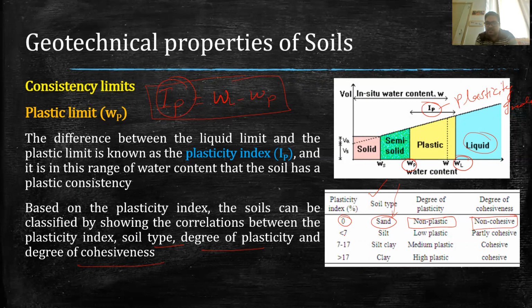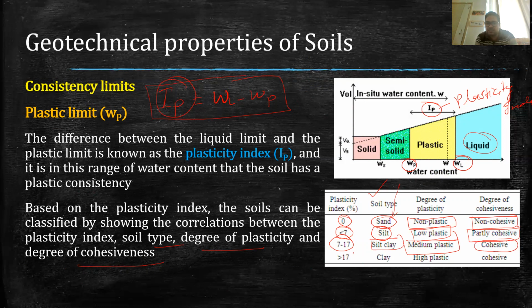Similarly, if the plasticity index is less than 7%, it means there can be a sandy soil with a mix of silt. So when the silt is mixed with the soil, silt shows some plasticity, and therefore we can classify the soil as having low plasticity. And because the silt is present in the sand, we can call it partly cohesive. Similarly, if the plasticity index is between 7 to 17, then we can consider our soil as having clay along with the silt. And in this case, the plasticity of the soil will be medium. And because there are clay particles, it will be cohesive soil.